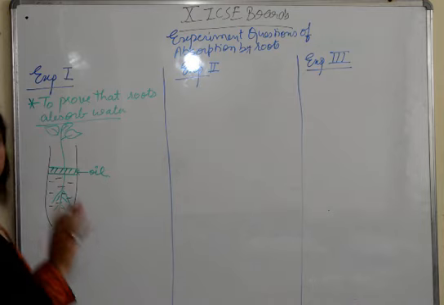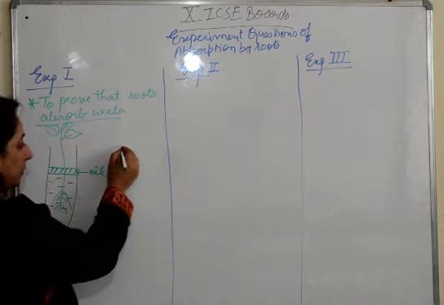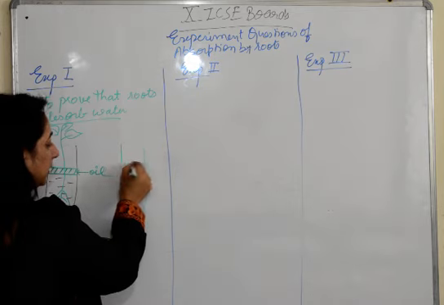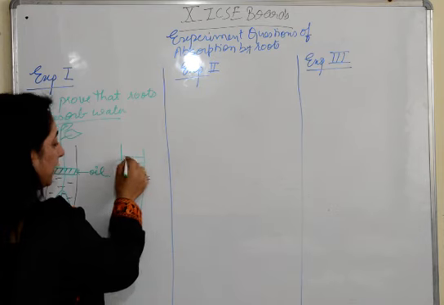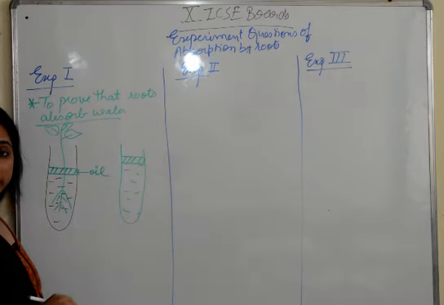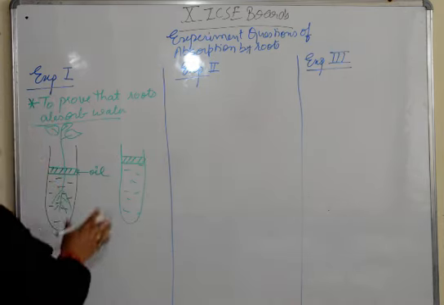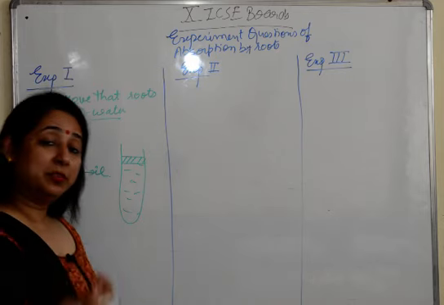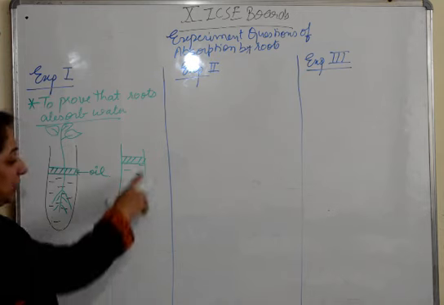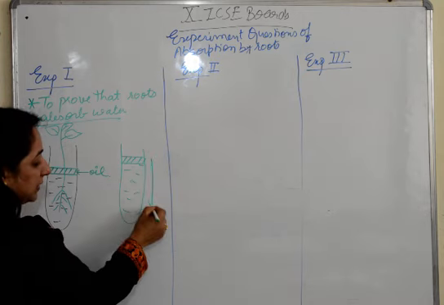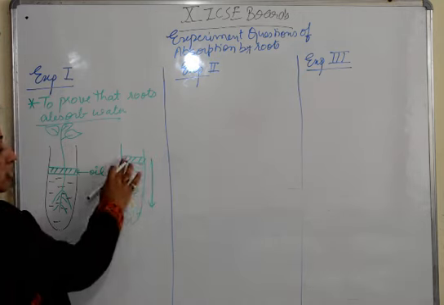What happens here? Along with this, they give you one more setup. Here they make another setup also. A test tube is there, and above it there is only a film of oil. There is no plant. Fine. So now, they are trying to prove that the roots absorb water. How? There are roots present here. There will be no decrease of water level here in this test tube. Why? Because oil is here.